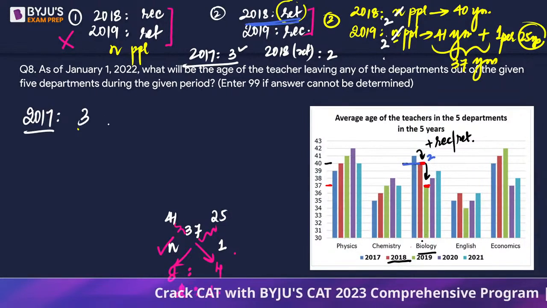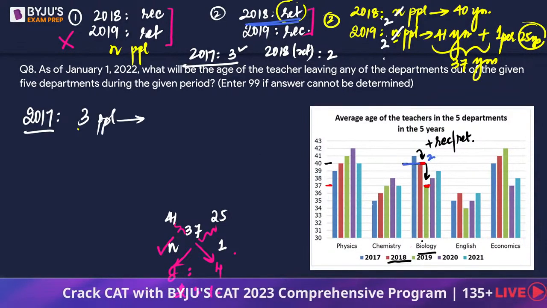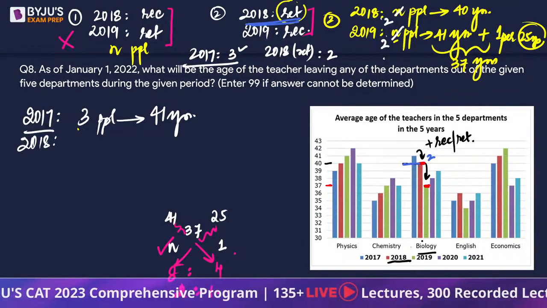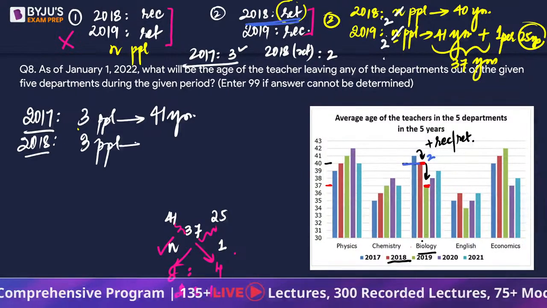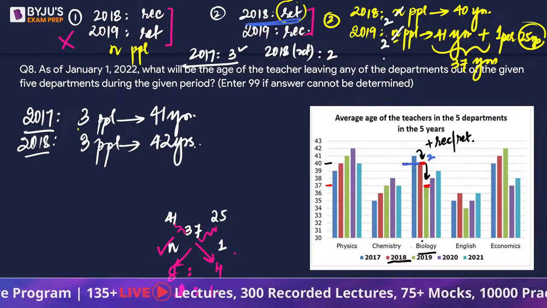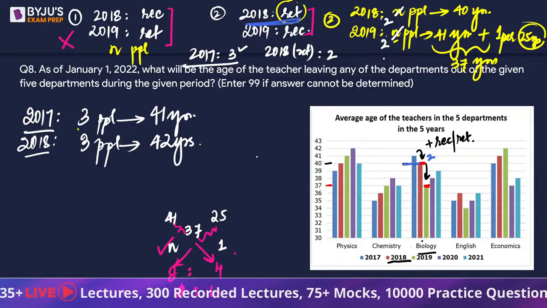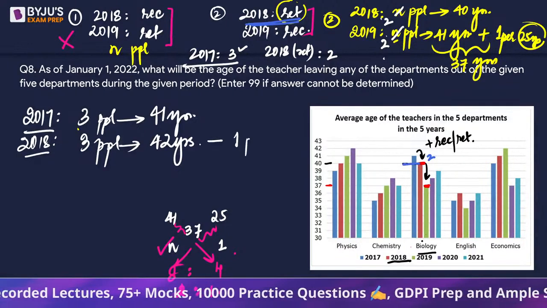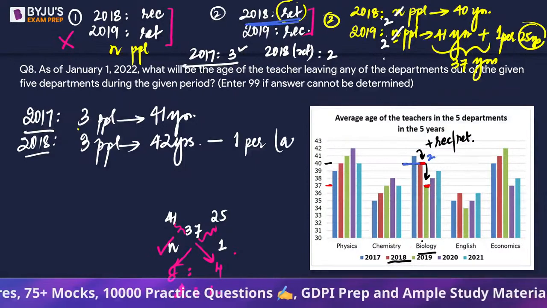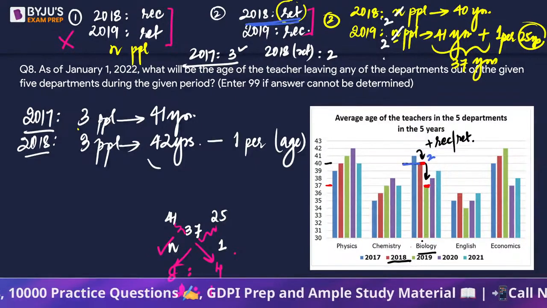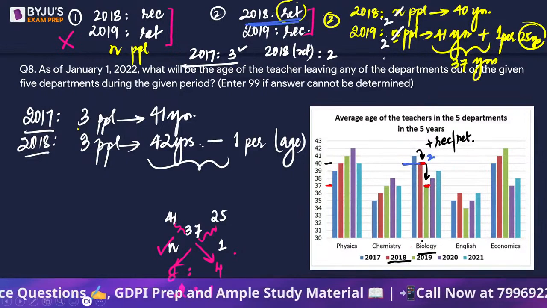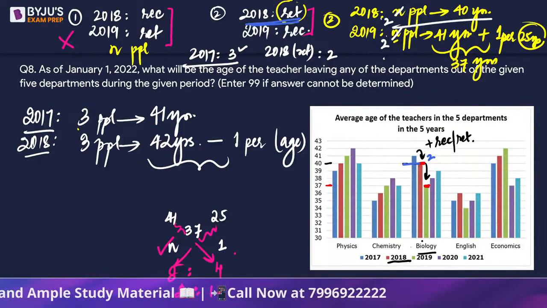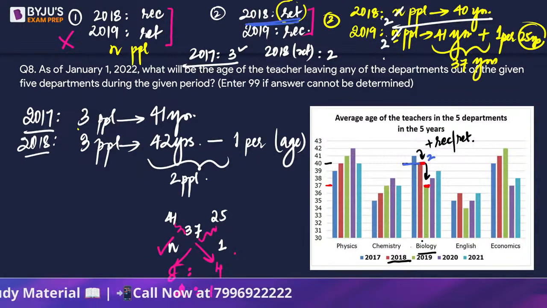In 2017 there were 3 people, and their average age was 41 years. So can we say in 2018 also we are supposed to have 3 people, but the average age will obviously become 42 years? It should increase by one year. But suddenly one person left whose age we don't know. Suppose the age is AGE. Because of that subtraction, this is not a dash, this is a minus here. Because of which, can we say we were left with 2 people with an average age of 40 years?